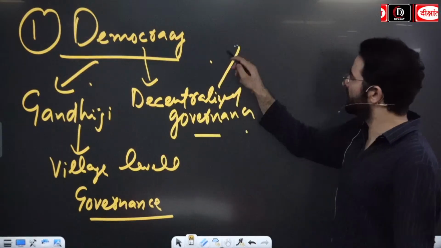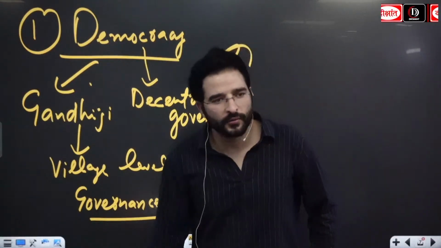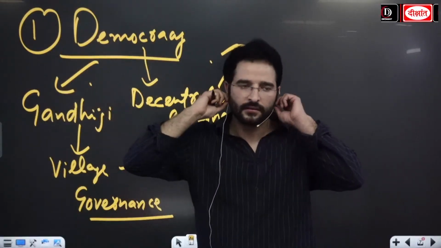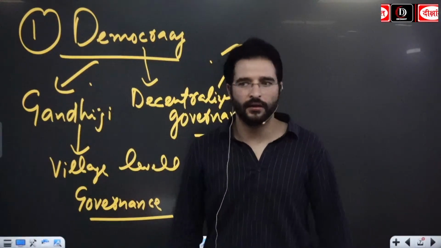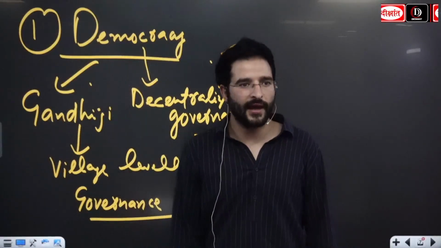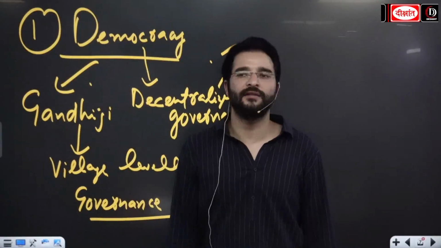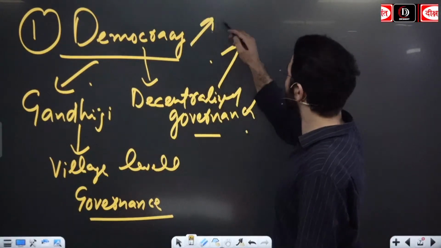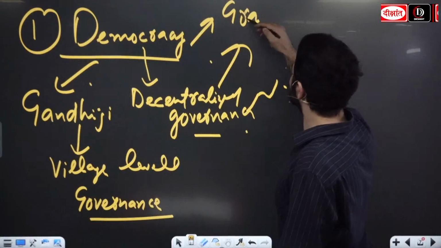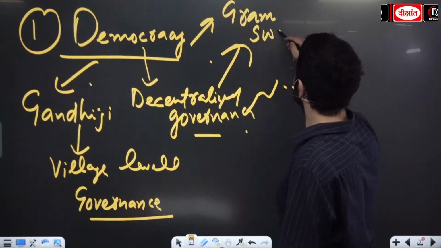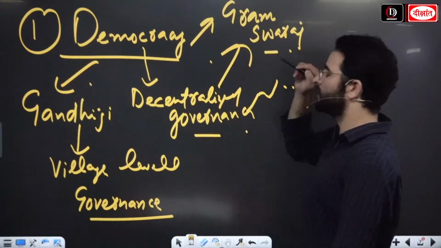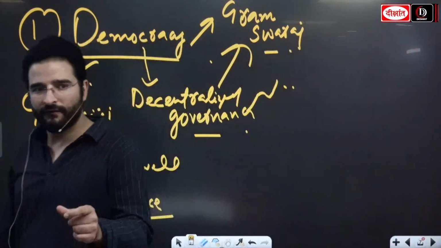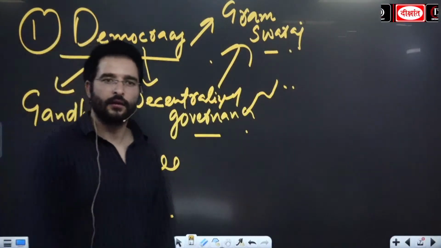In decentralized governance, guys, there is going to be the power sharing. The center is going to share power with the states, केंद्र राज्यों के साथ, राज्य districts के साथ, and then we are going to see the governance model at the village level as well. So Gandhi ji advocated for Gram Swaraj. But on the other hand, when we look at the B.R.